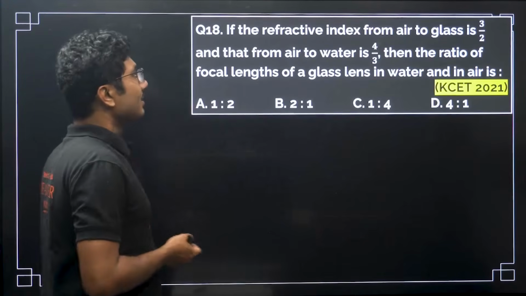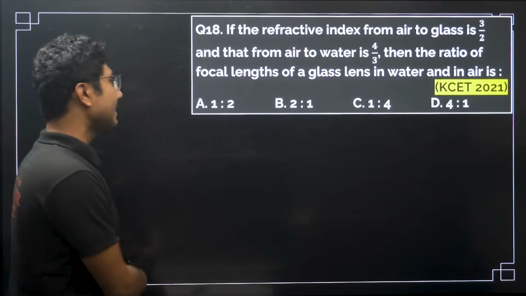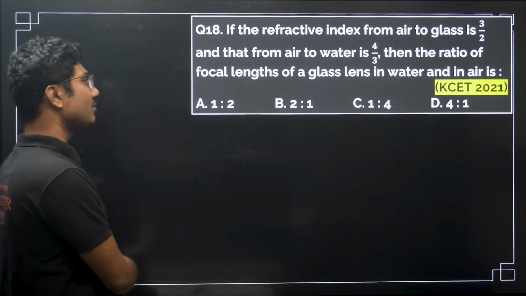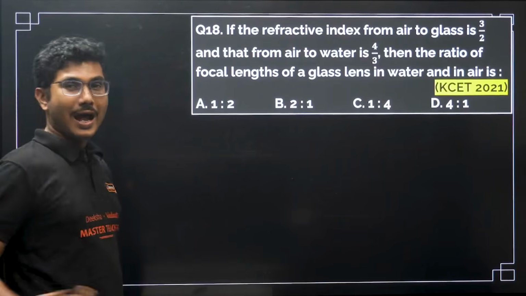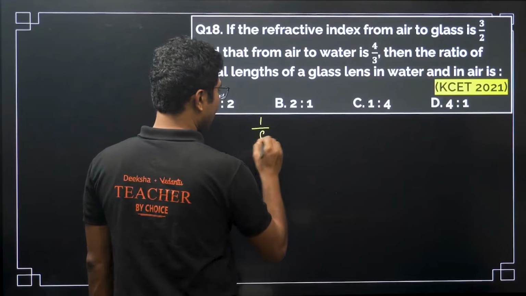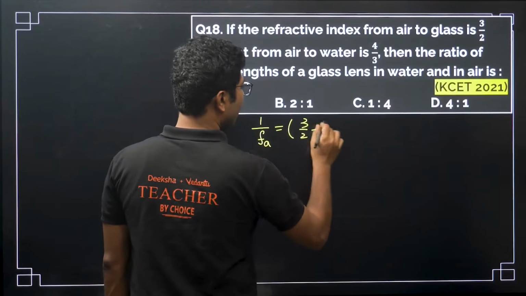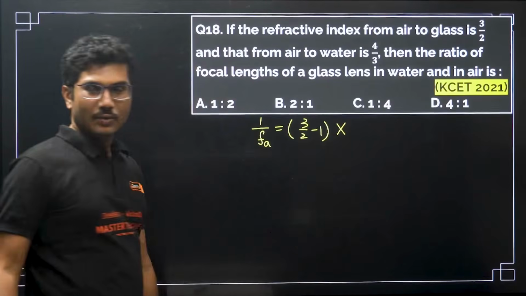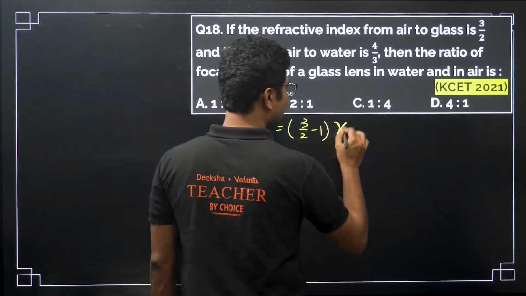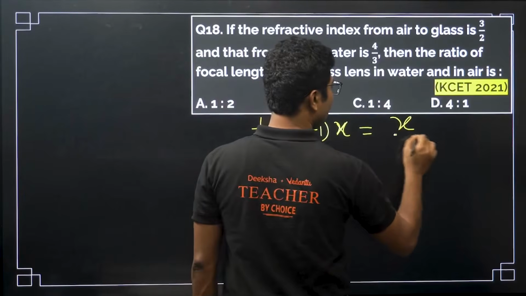If the refractive index from air to glass is 3/2 and that from air to water is 4/3, then the ratio of focal length of glass lens in water and in air is? So we have solved one question such as that. In air, 1 by f is 3/2 minus 1 into x, where x is 1 by r1 minus 1 by r2. As in the previous case, I am writing this as x. So it will be x by 2.